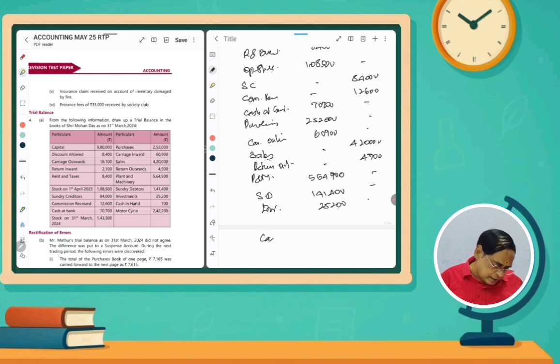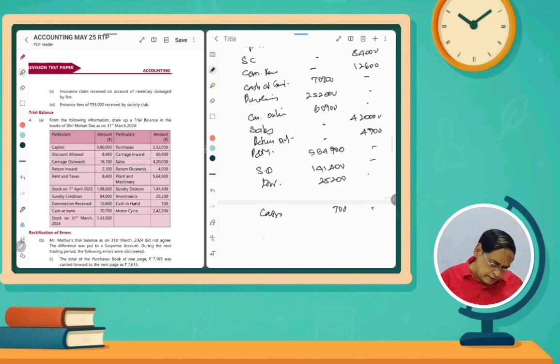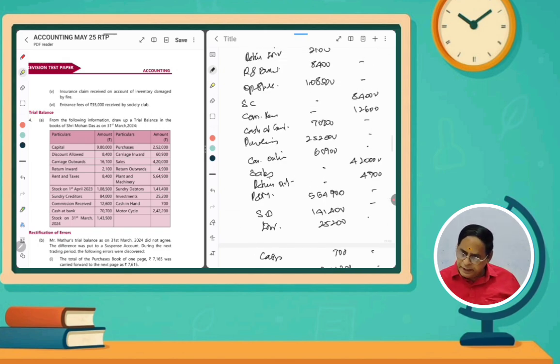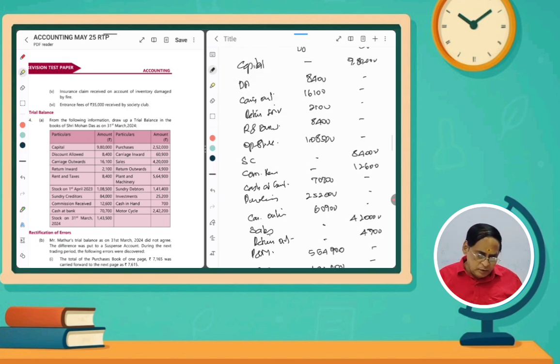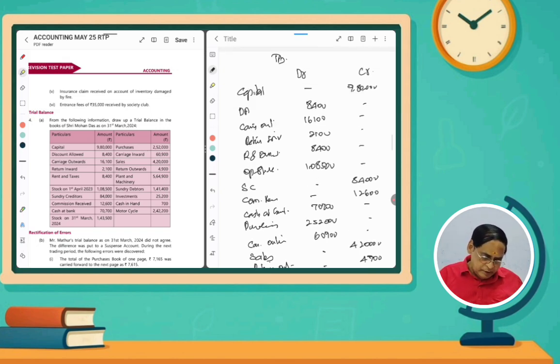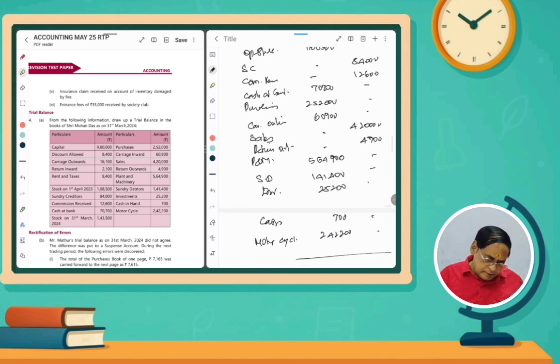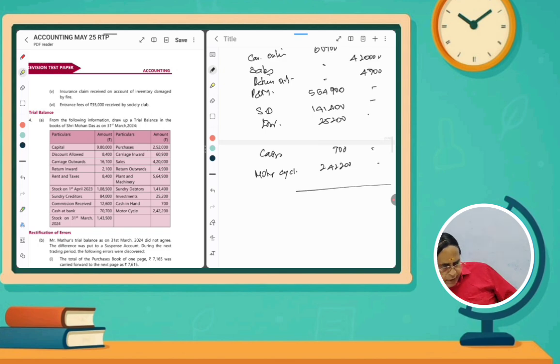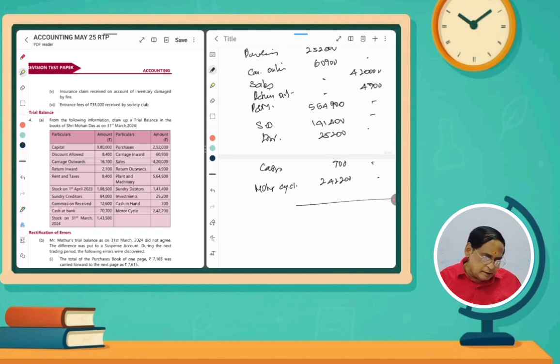Cash in hand, cash 700. So motorcycle, 2,42,200. So if we tally, one more item, capital. Please try to tally it, whether it is tallied or not.